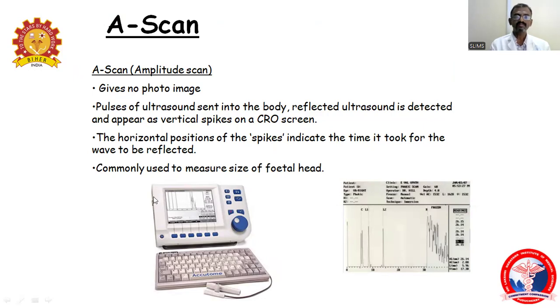So this is the CRO screen where you can identify the peaks as vertical spikes, so that we can identify the horizontal distance, which will be calculated for measurements of the fetal head as well as in ophthalmic scans. From the height of the reflected sound detected by the vertical spikes on the CRO screen, we can measure the fetal head and the ophthalmic anterior chamber and posterior chamber of the eyes.